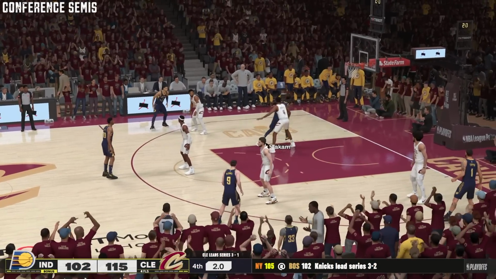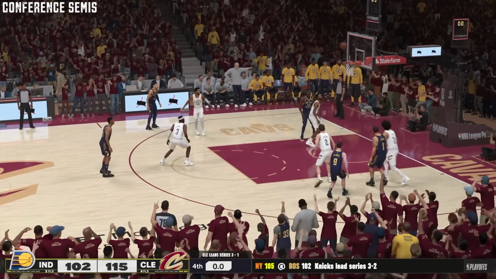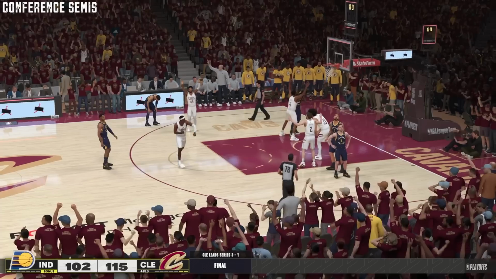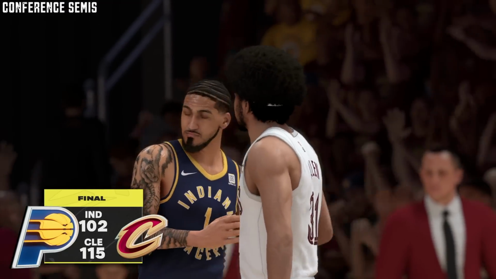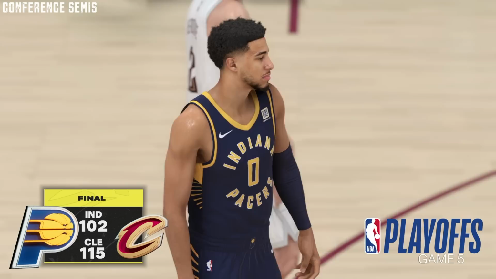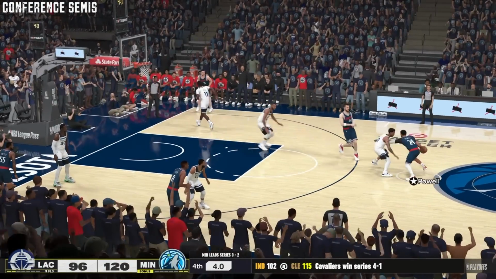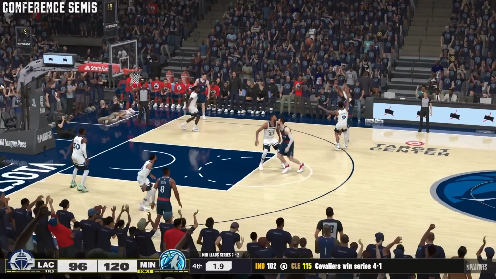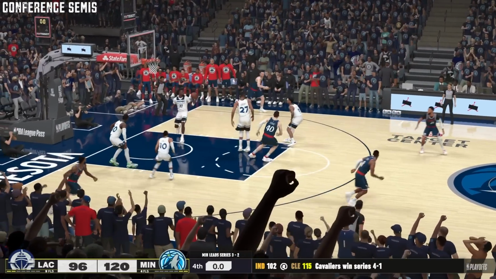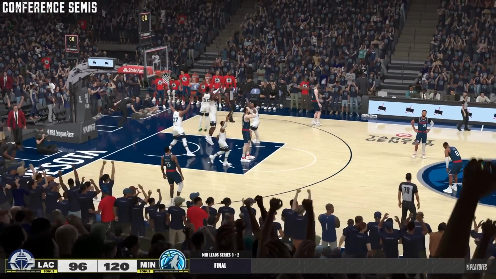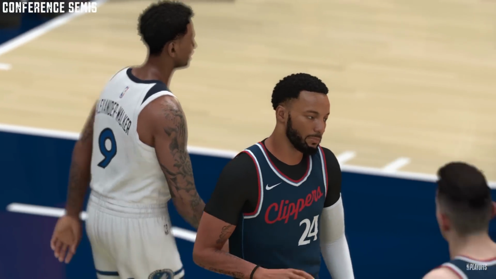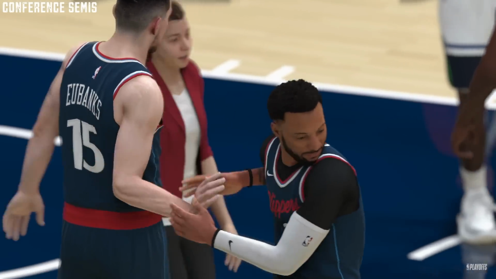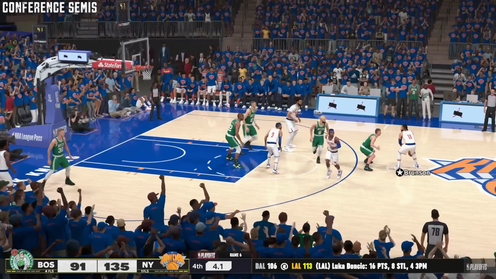The Cavaliers, the number 1 seed in the Eastern Conference, will win in 5 games. So through 2 rounds, they've only lost 1 game, and they'll be going to the Eastern Conference Finals their first time since they had LeBron James. As down goes the Indiana Pacers, and now out to Minnesota. The Timberwolves, as a 7 seed, will beat this Clippers team in 6 games, and they will be going back to the Western Conference Finals. And man, this would be such a good series in real life if it had happened. But anyways, the Clippers, their series and season is now over.